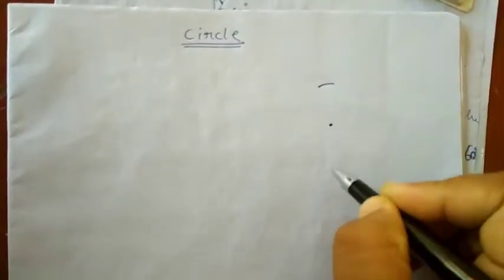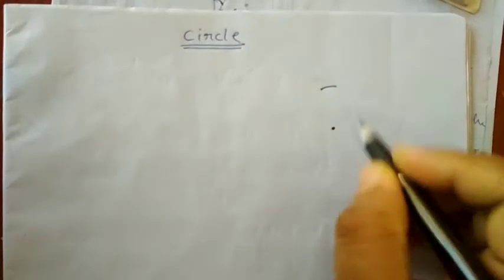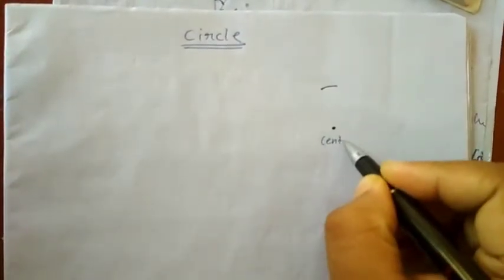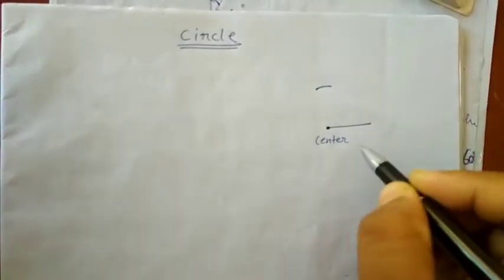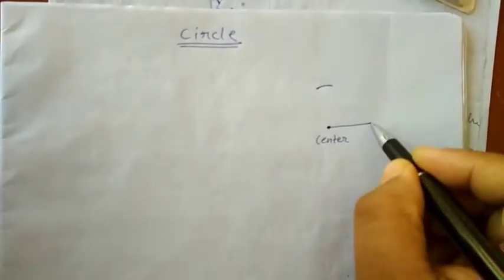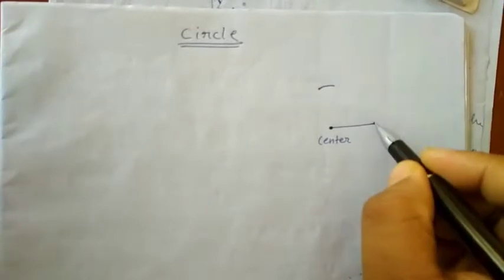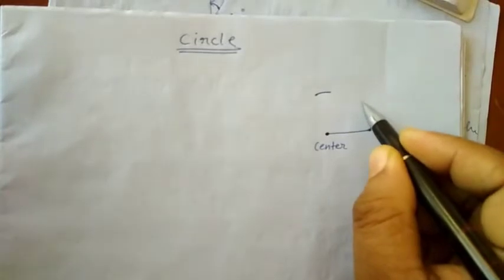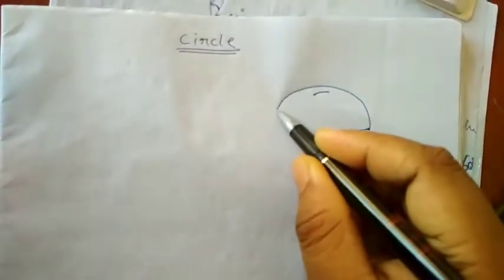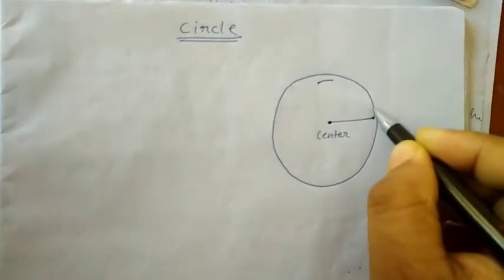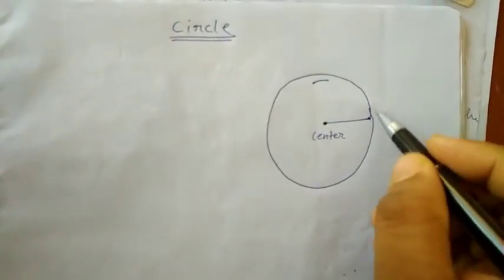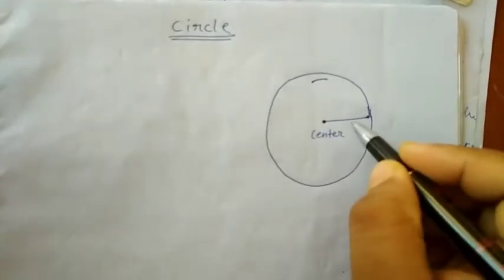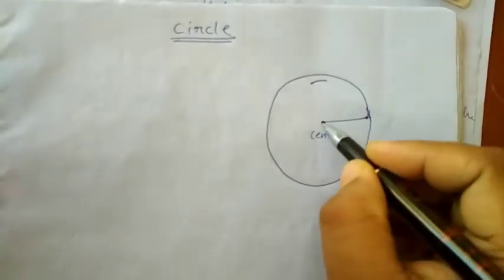So, there is a fixed point. We call this one the center of the circle, and it keeps a fixed distance always. Then the point starts moving. Wherever it goes, that path is the circle. It will go this way and make a round. So it's nothing but a circle. A circle is a path of a moving point which always keeps a fixed distance from a fixed point.